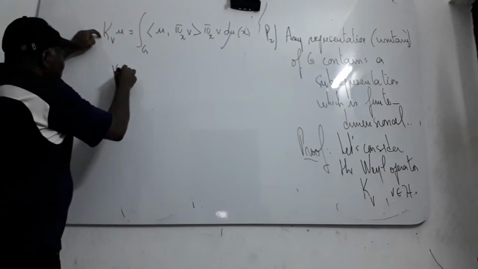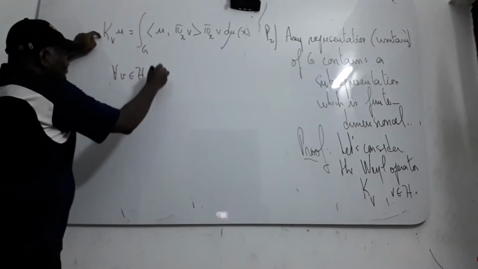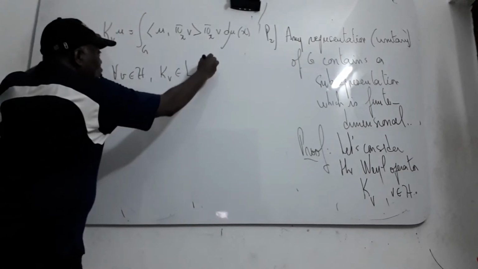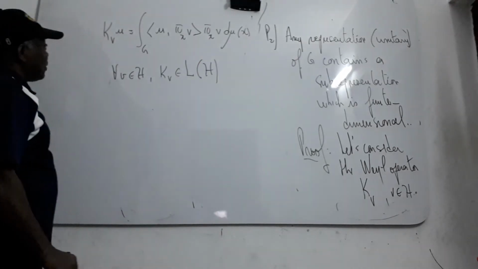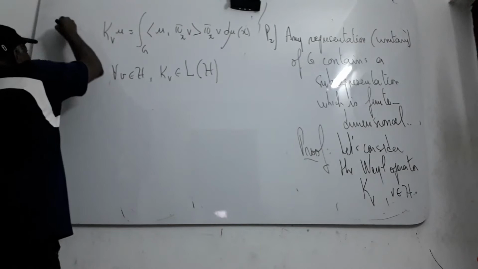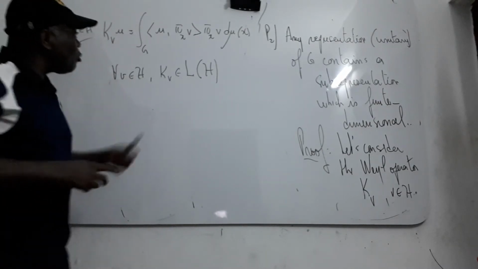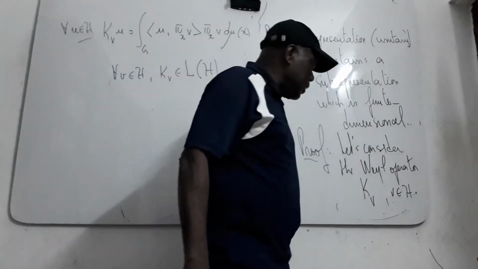For all v in H, T_v is a linear operator on H. We call this operator a Weil operator.